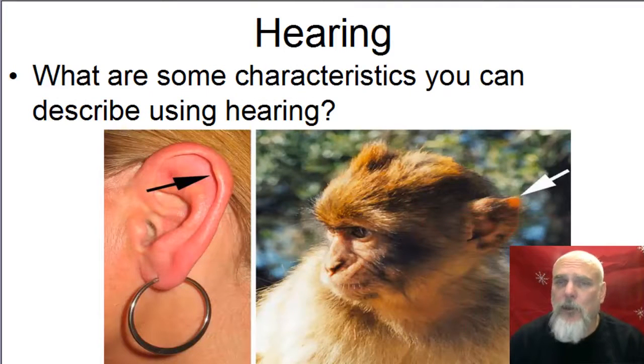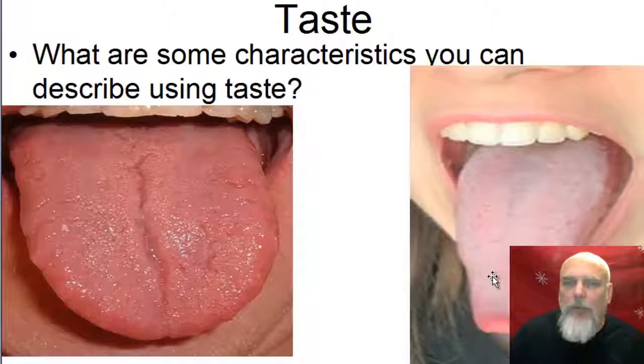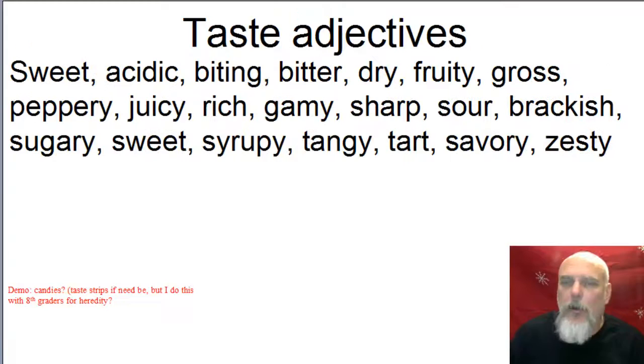Your sense of hearing. Some characteristics you can use to describe your sense of hearing. We can do these in class as well. Taste. Let's talk about the sense of taste. Here's some adjectives for you.